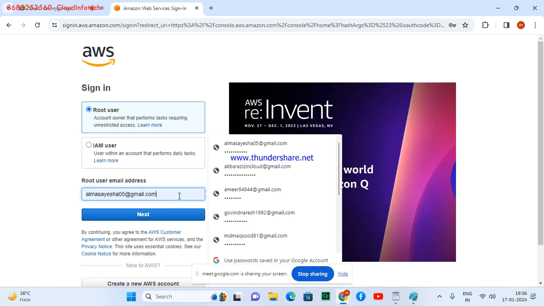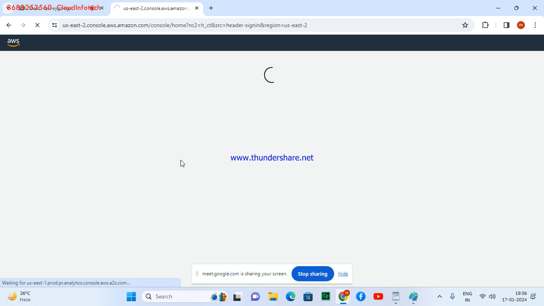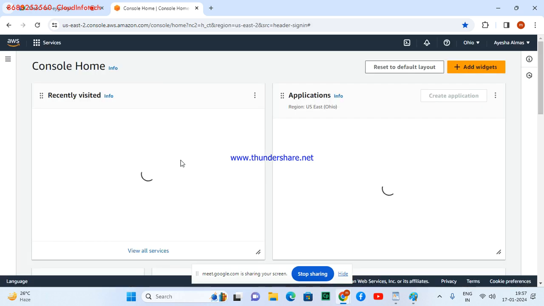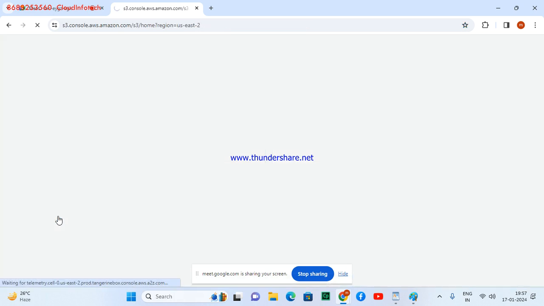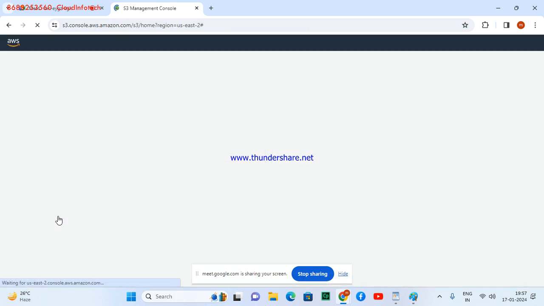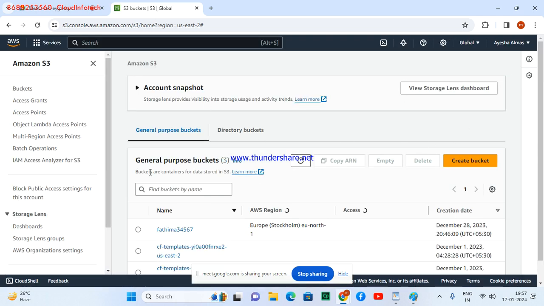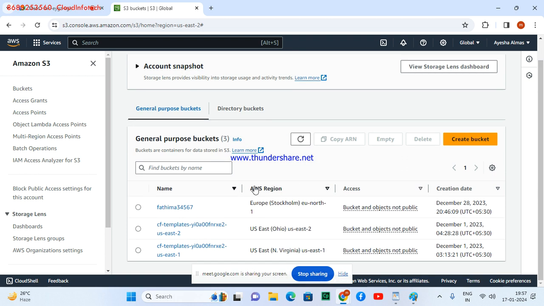Then I go to S3. In the search box you can type S3 and get the service. Every service has its own dashboard. On the left side you'll find all the features of the bucket, and on the right side it shows how many buckets you have created till now.